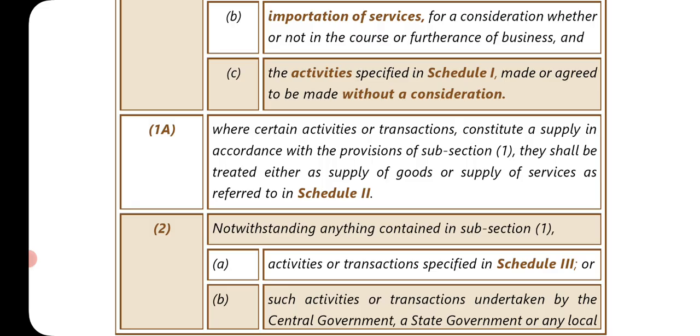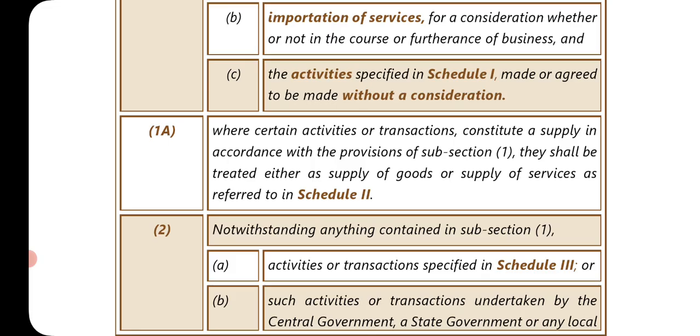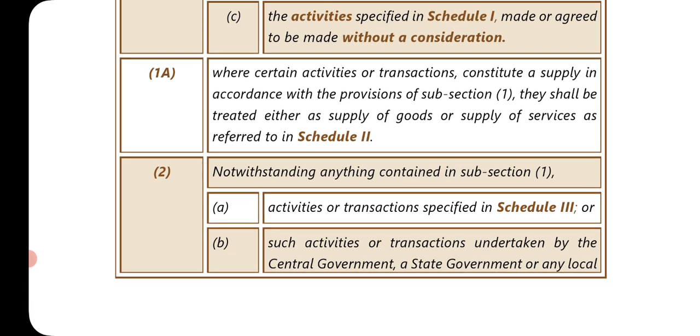Now section 7 subsection 1A is where certain activities or transactions constituted a supply in accordance with the provisions of subsection 1. They shall be treated either as a supply of goods or a supply of service as referred to in schedule 2. So now schedule 2 will mention either a supply of goods or a supply of service.